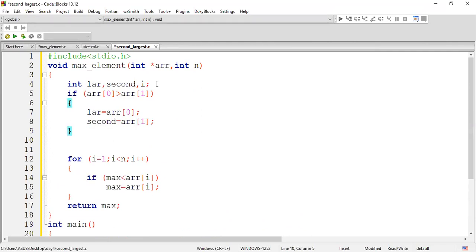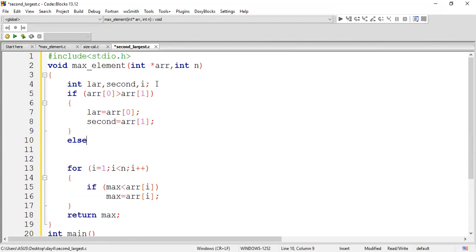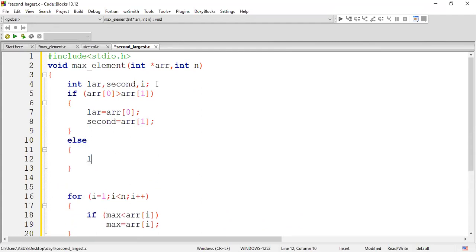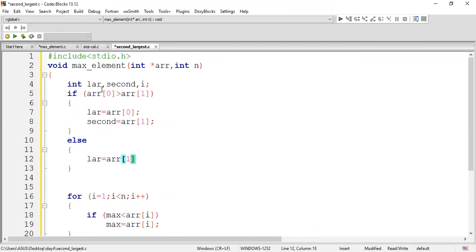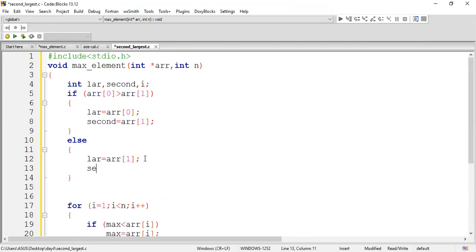Else, if this condition fails, who is your largest element? My largest element could be array of 1. So right now you can notice that 5 and 90 will be compared. This condition is false, right? 5 is greater than 90, false. So automatically the largest element is 90, so it will be stored here. The same way, the second one will be initialized with array of 0. So initially I took the first two elements, compared them, and placed the largest and the smallest.